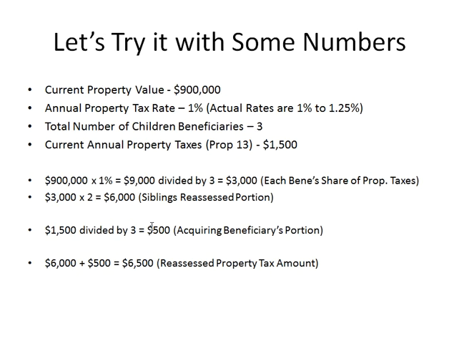Let's try it with some numbers. As we talked about, $900,000 property value, we're going to take a tax rate of 1%. The total number of children beneficiaries, 3. And we're going to say that the parents have owned the property for a long time and they're only paying $1,500 a year in property taxes.